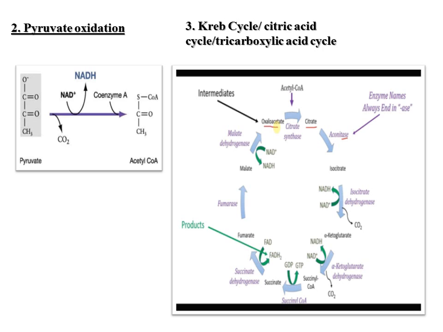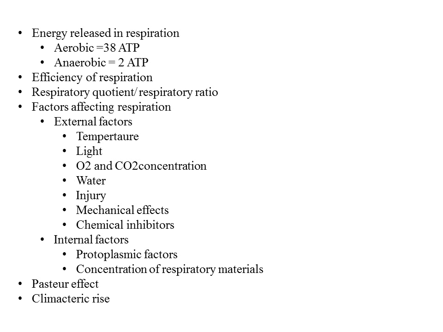So in the overall ETS system, 34 ATP of energy is produced, and so we can say that in glycolysis 2 ATP, in the Krebs cycle 2 ATP, and in ETS 34 ATP. So overall 38 ATP of energy is produced in the whole cellular respiration process. Now the next slide mentions how much energy is released in respiration.